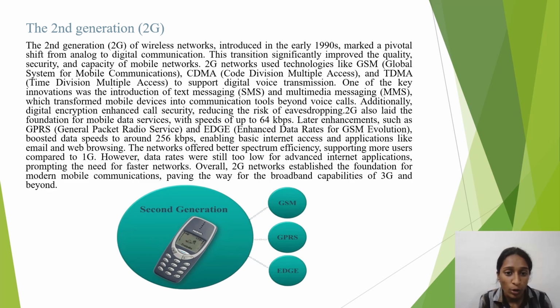One of the key innovations was the introduction of text messaging and multimedia messaging, which transformed mobile devices into communication tools beyond voice calls. Additionally, digital encryption enhanced call security, reducing the risk of eavesdropping. 2G also laid the foundation for mobile data services with speeds up to 64 kbps. Later enhancements such as General Packet Radio Service and Enhanced Data rates for GSM Evolution boosted data speeds to around 256 kbps, enabling basic internet access and applications like email and web browsing.